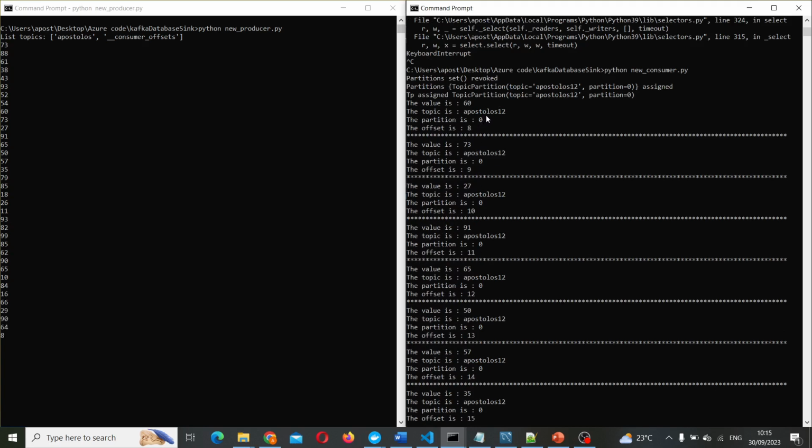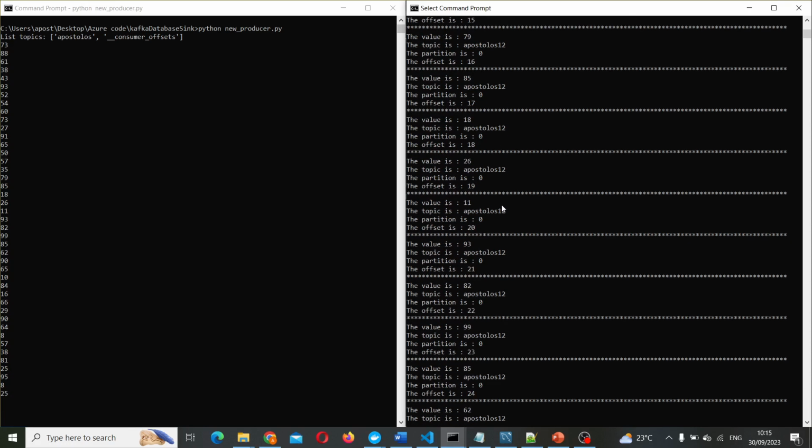Now, if you run the previous code, now that we have one partition only, it will go from offset 8 and then it will jump to the latest offset. So it will skip all that data and jump to the current offset. And this is the limitation of using the external store, because you are using the seek functionality on the consumer side and it has this limitation. So be aware of that.